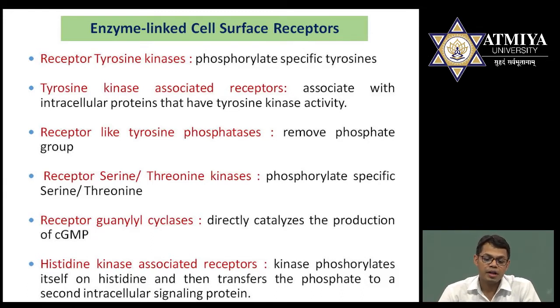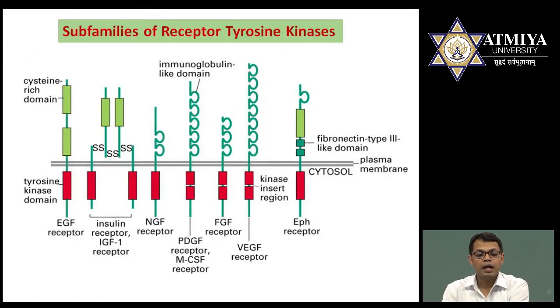It means the histidine kinase associated receptor is similar to the second one, that is tyrosine kinase associated, but the difference between these two is that tyrosine kinase associated receptors are associated with the tyrosine, and this one is related with the histidine. See, I have shown here one diagram which you can observe.